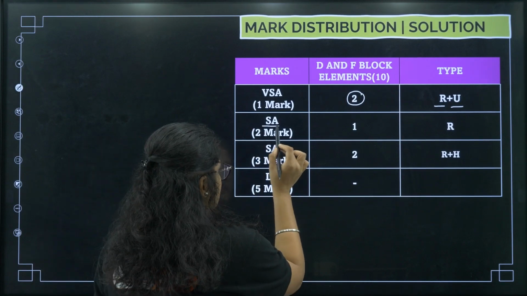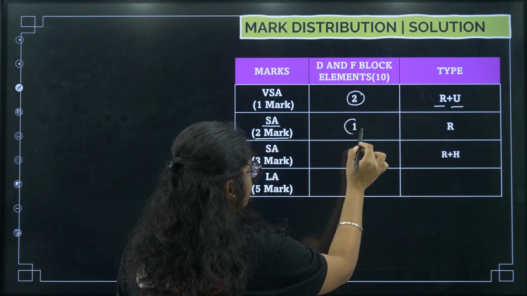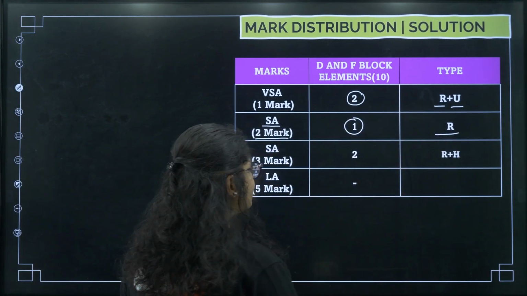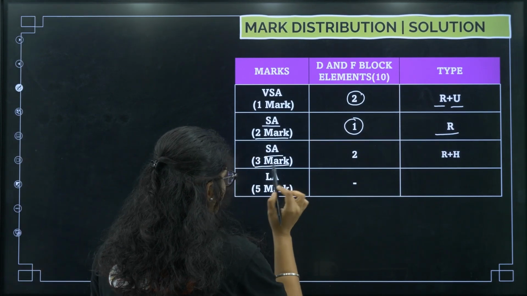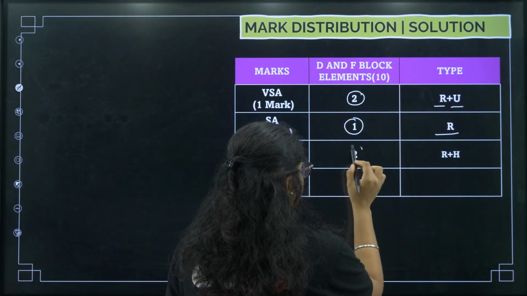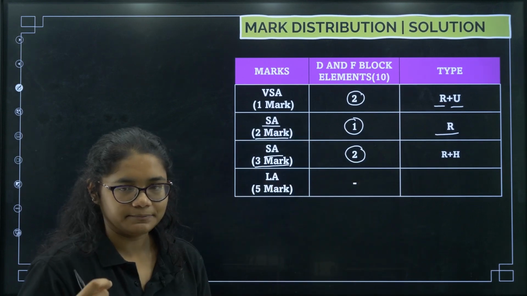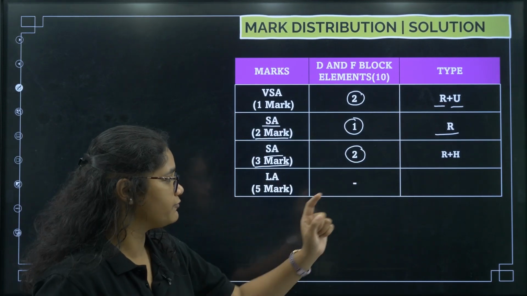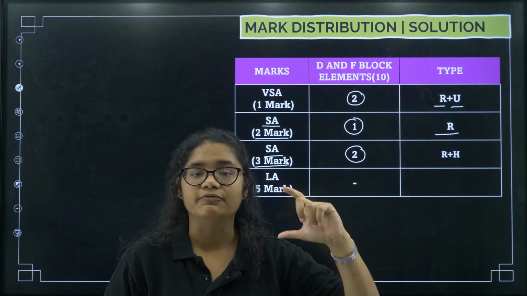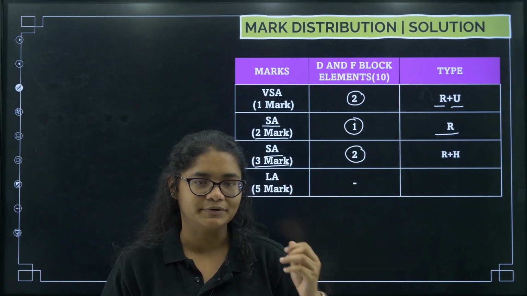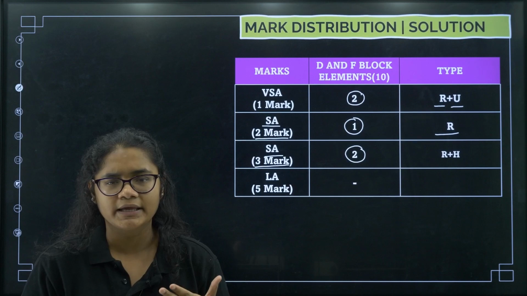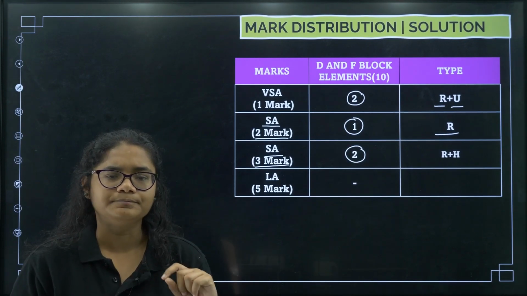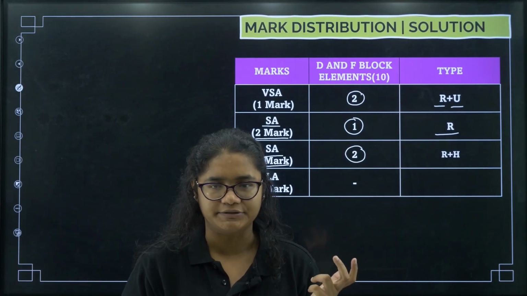Next, coming to short answer questions, 2 marks, you will have one question from here and that will be of remember type. Now for the short answer 3 marker questions, you will get two, and one will be of remember type, another will be of HOTS type, high order thinking skills, okay. That question will be a little tricky, not a very direct question, okay.